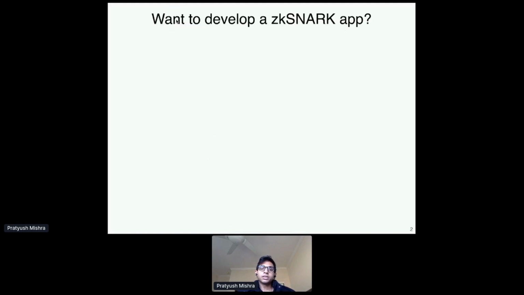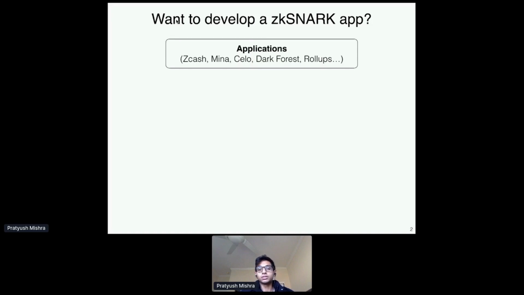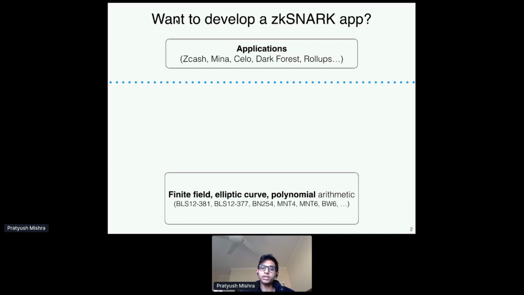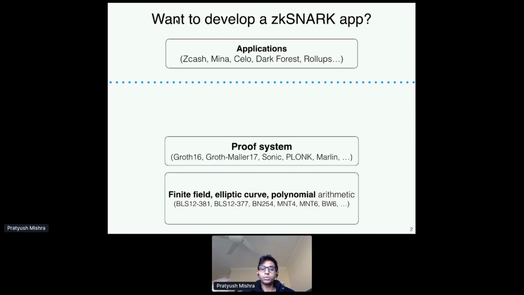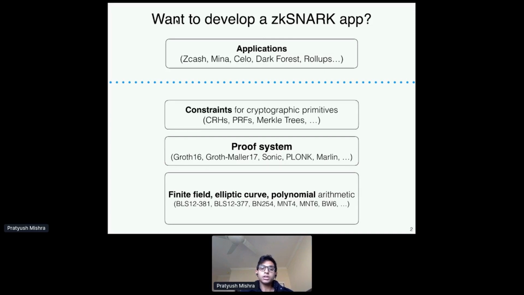OK. So let's say you want to make a zkSNARK application, right? So maybe you want to make the next Zcash or the next Dark Forest or anything in between. To do this, you actually have to develop knowledge of a lot of domains. So not only do you have to figure out your own application, but you have to figure out things relating to SNARKs, such as finite field, elliptic curve, or polynomial arithmetic, information about your proof system, such as security properties, efficiency, and so on. As well as you have to figure out how to express your problem in a language that the constraint system understands, that the SNARK understands, right?